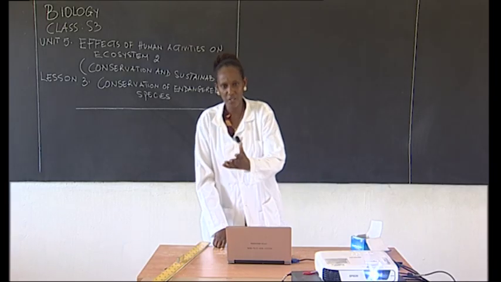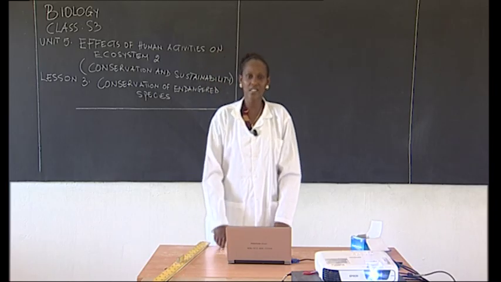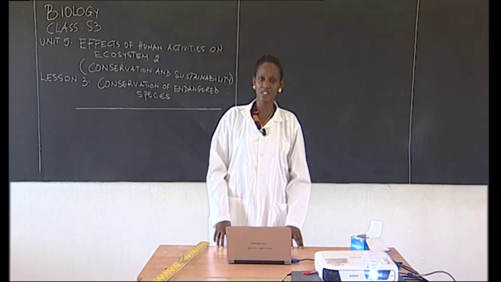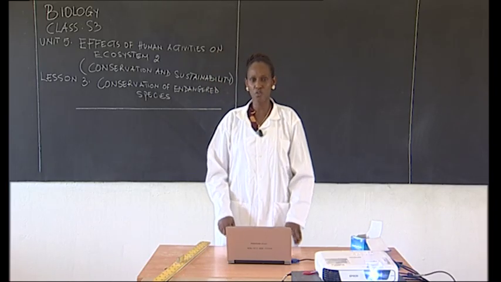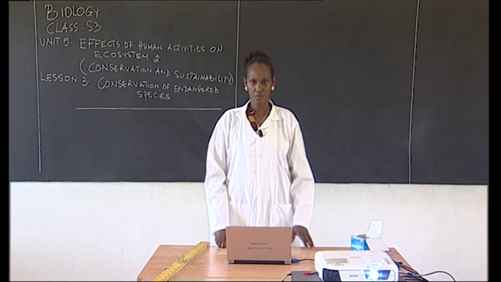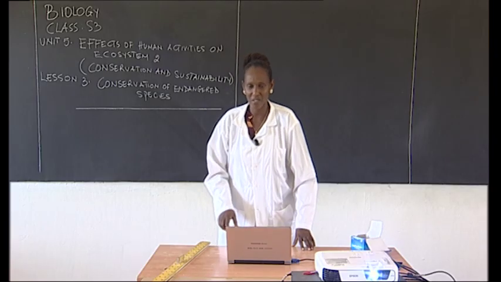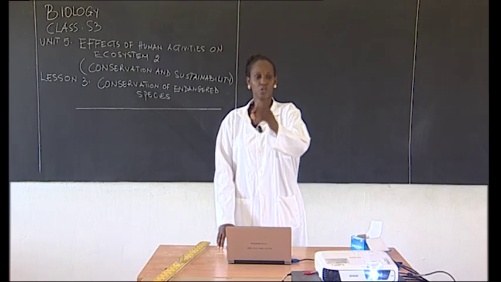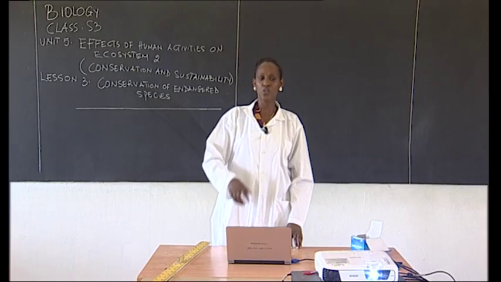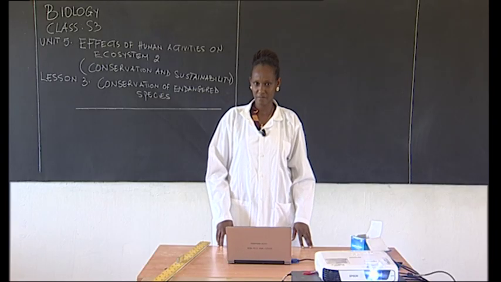So we can also look at the human, who can try to tell us some of the human activities that can lead to extinction of organisms. When we say organisms, we refer to both plants and animals, all right? Good. So one is uncontrolled population increase.